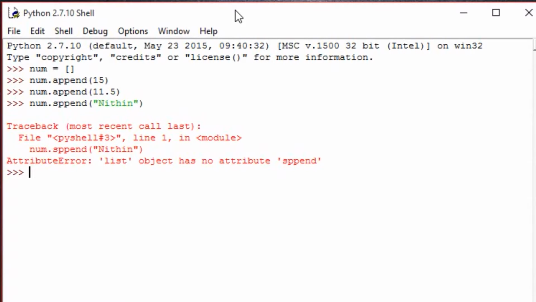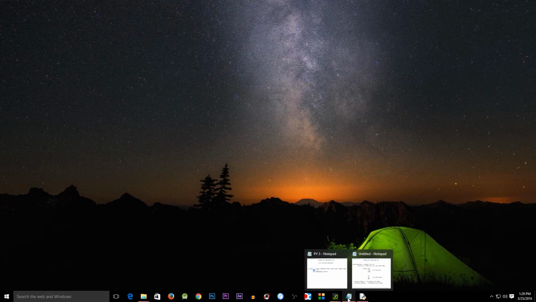So when we print the variable, that is the list, print num, you will see that the integer, which is 15, the float, which is 11.5, and the string, which is Nathan, is printed. So these are called lists.